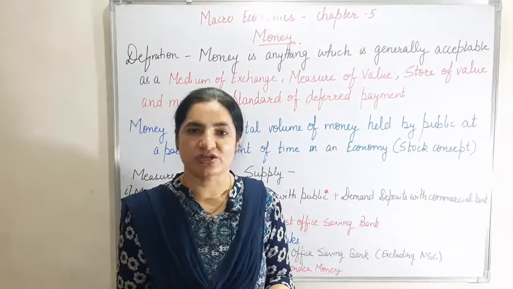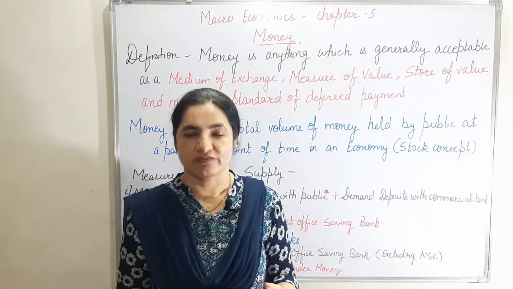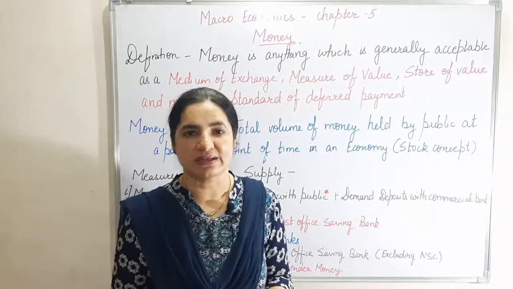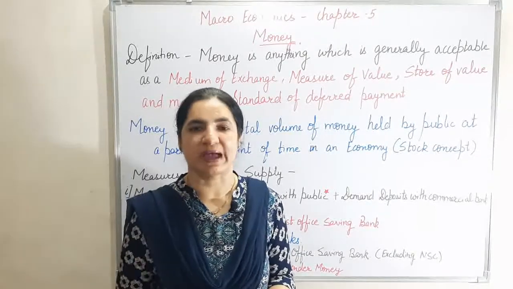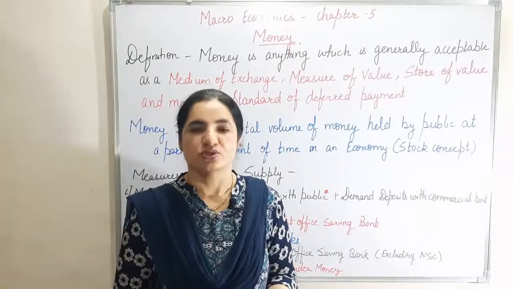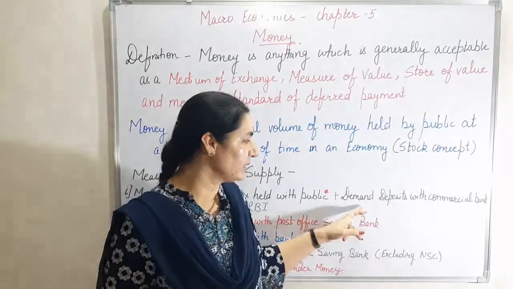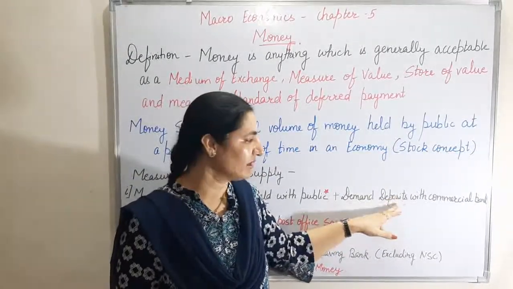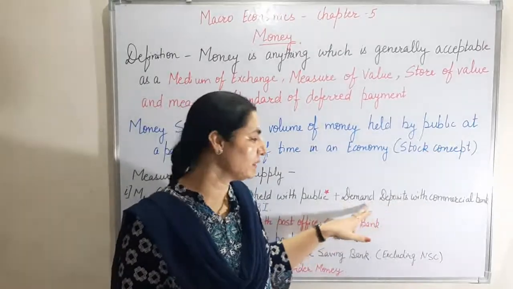The check will be presented or issued by the person who has that money in his bank account, and the same can be withdrawn from the bank. So it is called demand deposits, meaning the deposit is made in the commercial bank but can be demanded anytime by the customer.